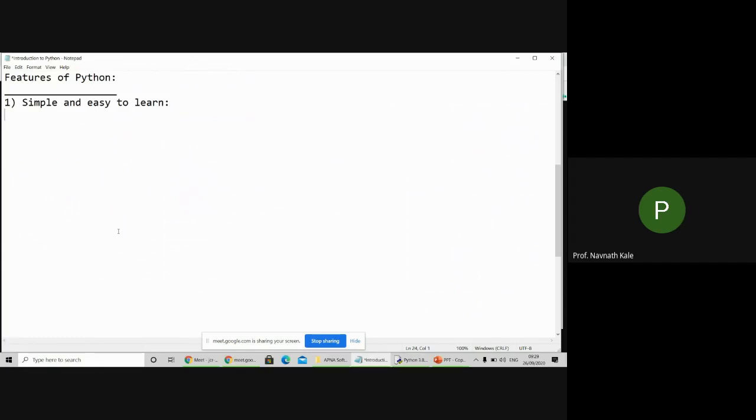Now see, the second feature is it is freeware and open source. Okay. Now freeware means what? See, there is a difference between freeware and open source. Freeware means what? It is free of cost.